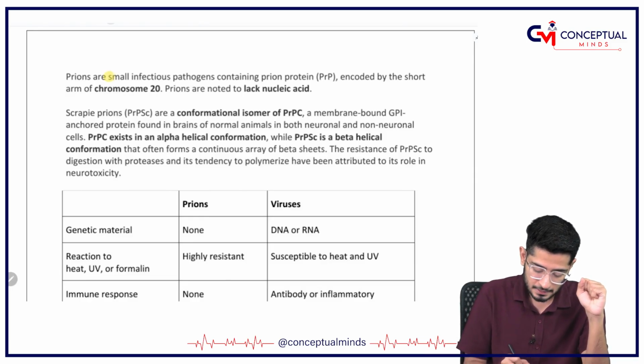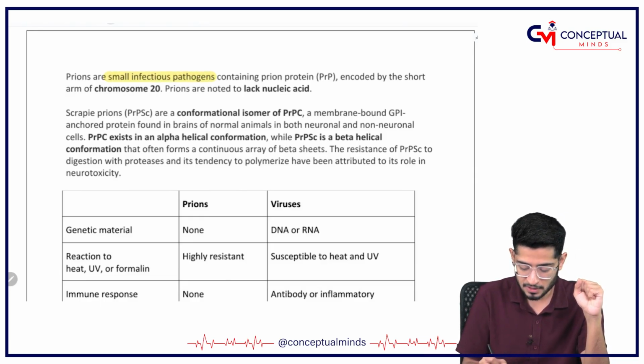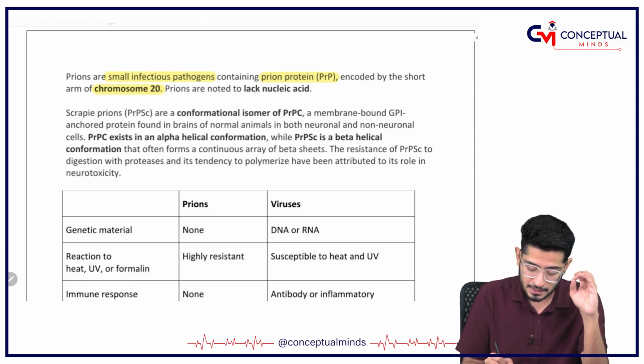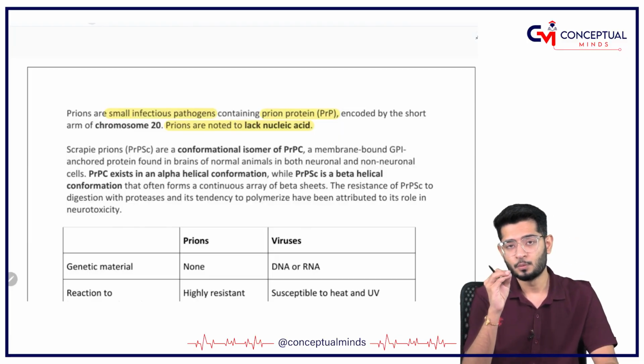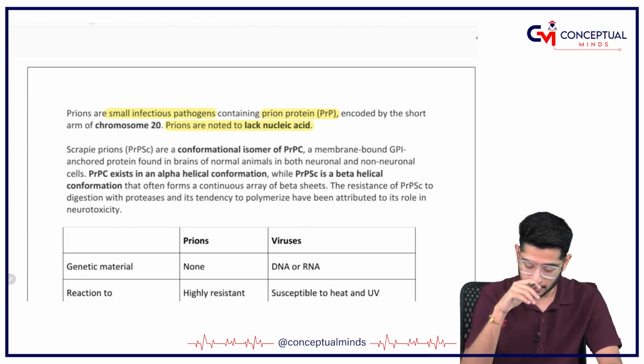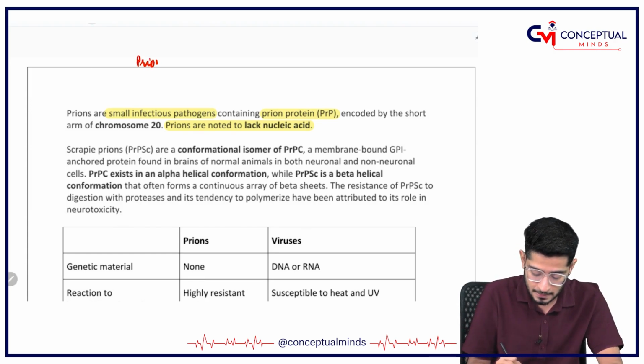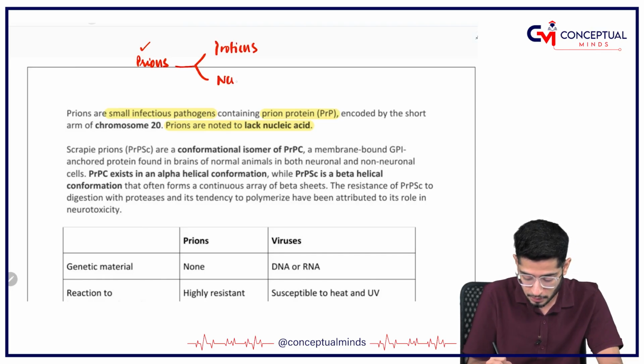Prions. These are small infectious pathogens which contain prion protein, which is encoded by chromosome number 20. They are the ones which don't have nucleic acid. Only two points you have to understand which form the basis of prions. P for protein, that means they have proteins, but they don't have nucleic acid. N for no nucleic acid.